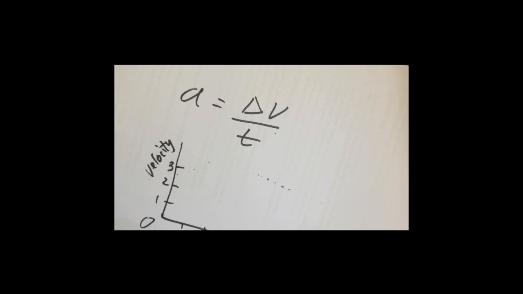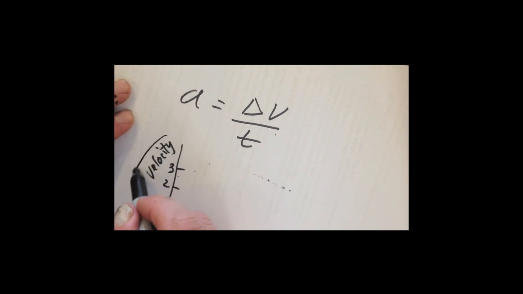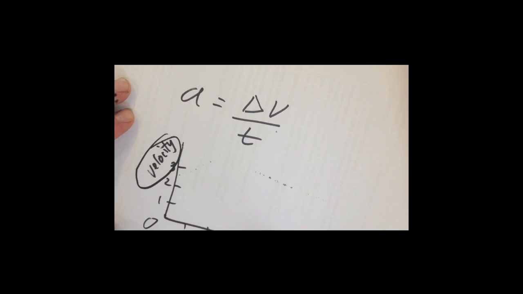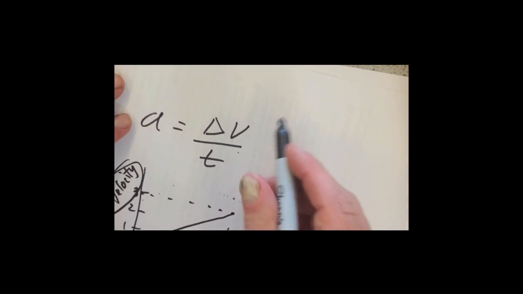Acceleration measures how quickly an object changes speed. If you look at this graph, it's important to notice that this y-axis is velocity, not displacement. So I'm going to show how the velocity of this object changes over time. So let's, for example, take something that starts off stationary, and then it speeds up to a velocity of 3 meters a second over a time of 4 seconds.